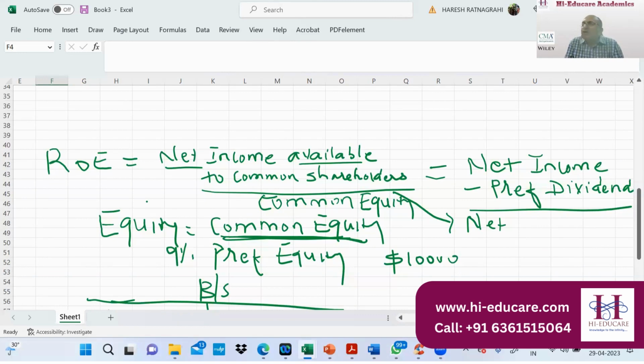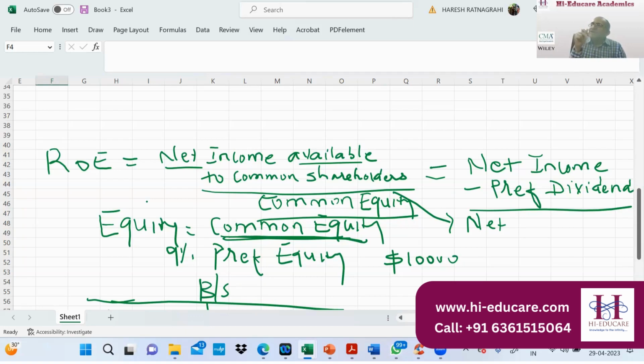Net income available to common shareholders, which is nothing but net income minus preference dividend, divided by common equity. Now, remember one logic: whenever you are comparing one line item from the income statement with another item of the balance sheet, net income is basically what you earn daily, 365 days of the year. So it's a cumulative total. Whereas common equity comes from the balance sheet.